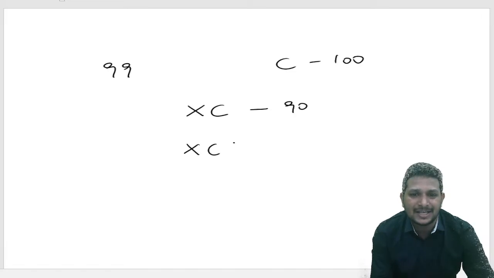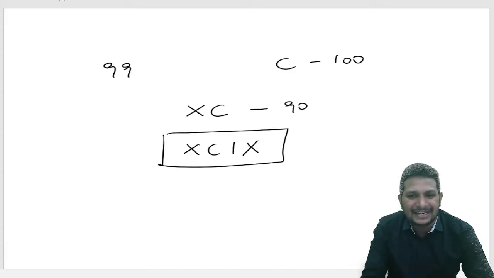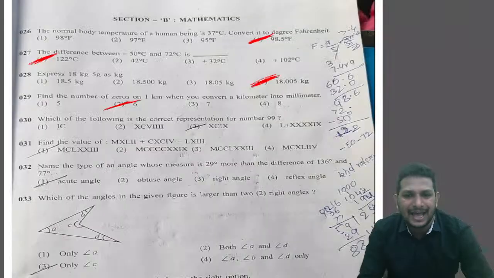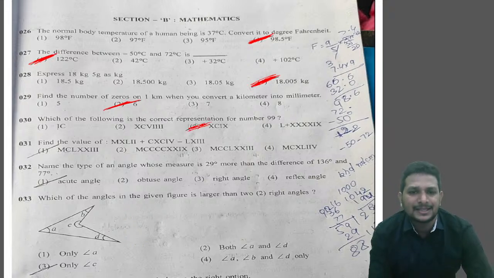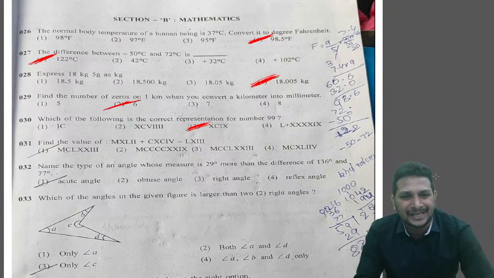So XC and IX, which is 9. The answer is XCIX, nothing but 99 in Roman numerals. So we got the answer as option 3.